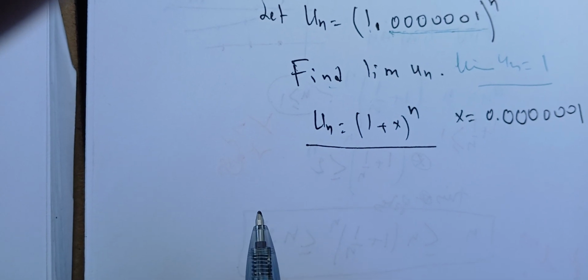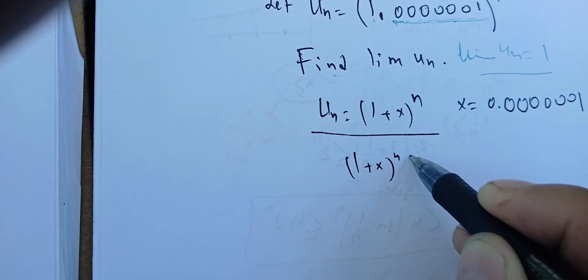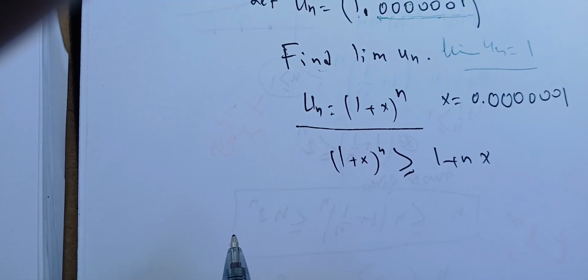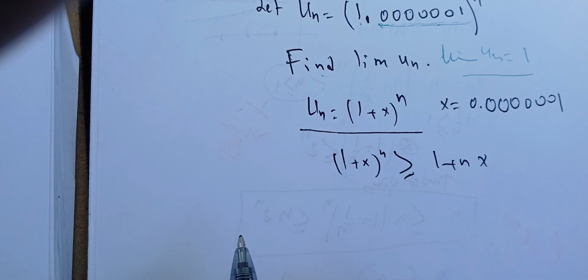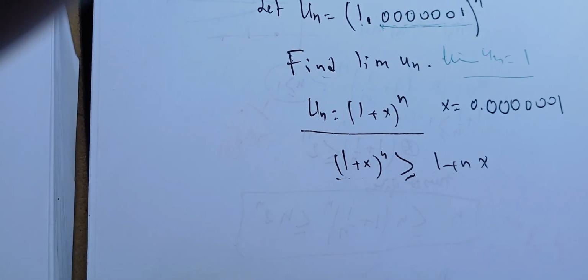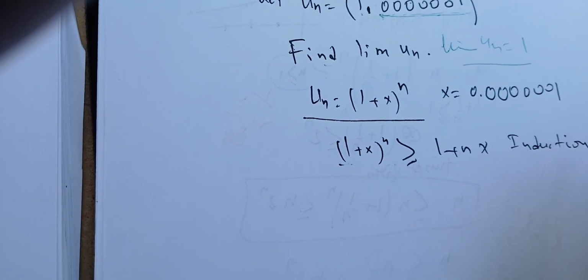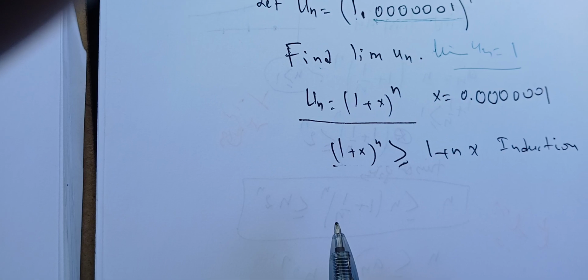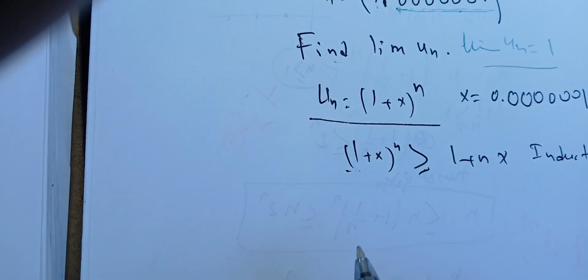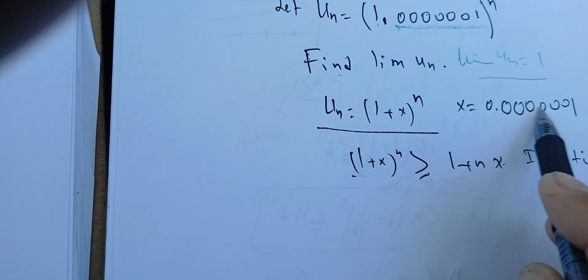Here we can prove using induction that (1 + x) to the power n is bigger than 1 + nx. This we can prove very quickly using induction. It's a very easy, very simple problem. Maybe I'll do it in a separate video. So we can use this result here, with x at this value.